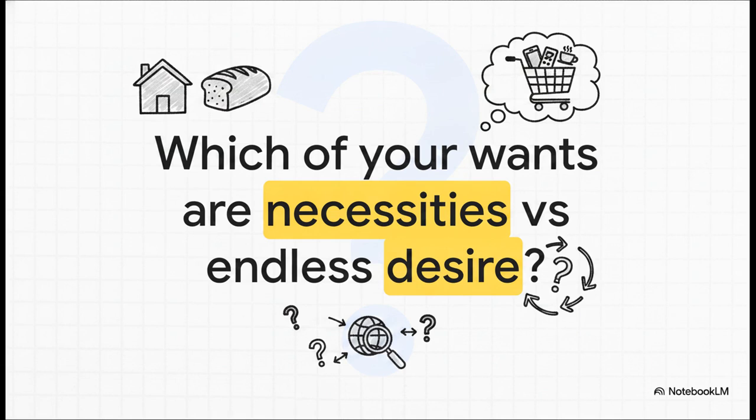So we've zoomed all the way from the broad textbook definition of microeconomics right down to the highly specific, constantly multiplying nature of your own daily desires. And as we wrap up, I want to leave you with this final, somewhat provocative thought. Take a second and just look around the room you're in right now. Think about your last few purchases. Which of those wants were truly basic necessities, and which were just part of that endless, multiplying cycle of desire driven by your preferences, your culture, or some slick new innovation?